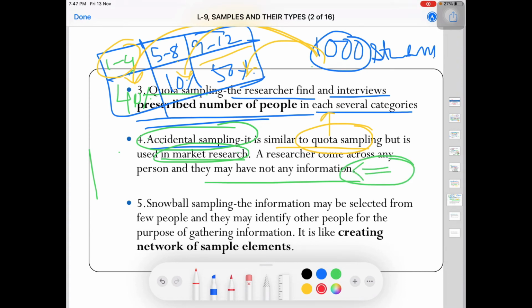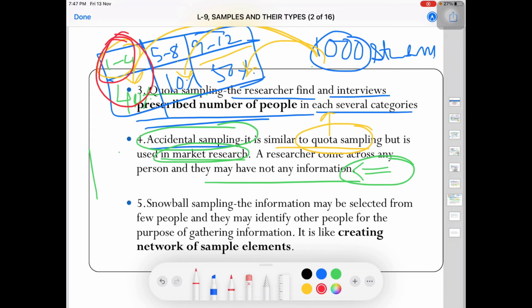So under this quota sampling, what we see is that the equal chance of selection is not there. It is unequal. That is 40% from class 1 to 4, then 10%, then 50%. Because of this quota classification, there is no equal chance of selection. That is why it comes under non-probability sampling techniques.